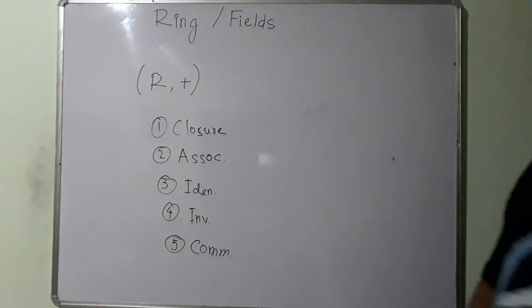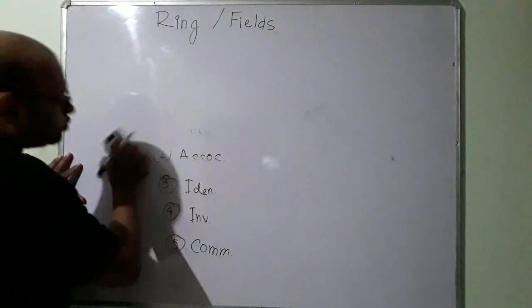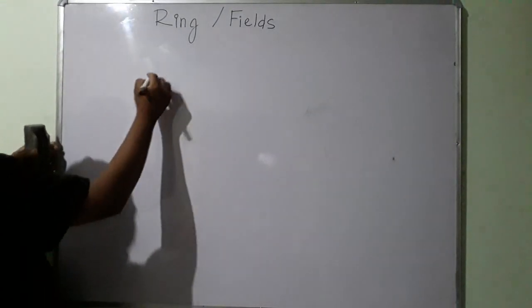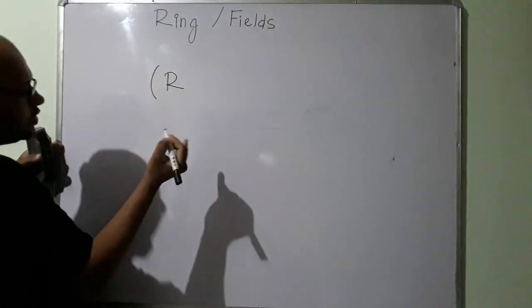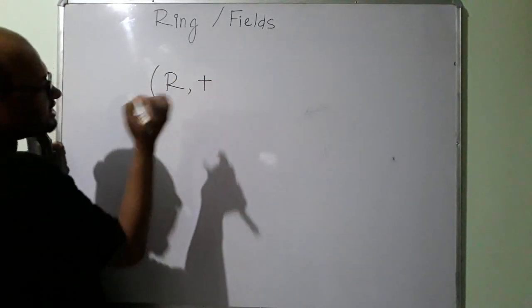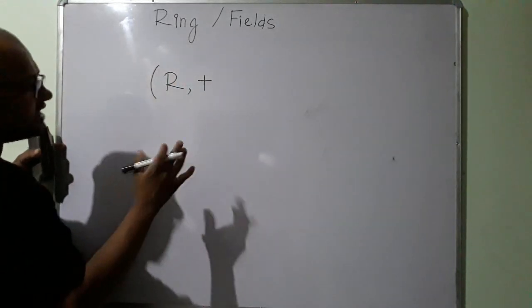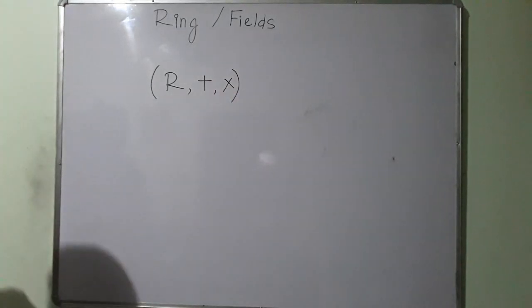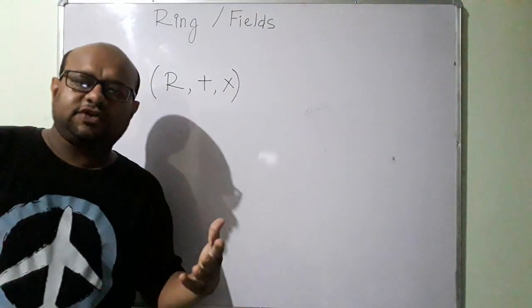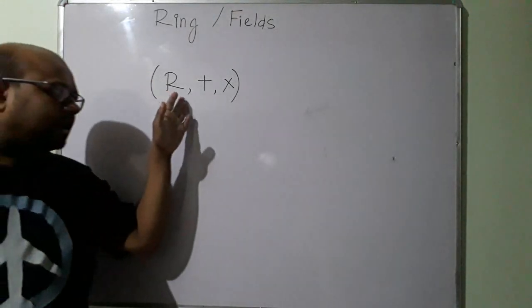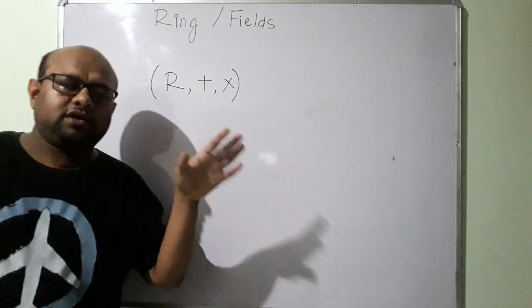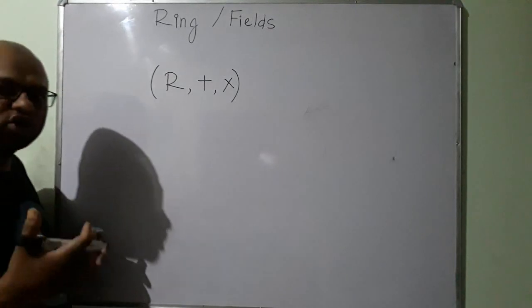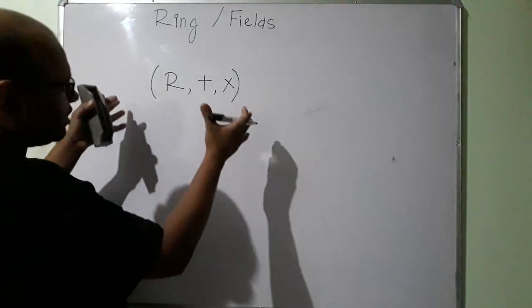So in this class, we are not going to take one operation. We are going to take two operations. In the sense, I am going to have this set once again. Then my first operation will be something. Here I am taking addition, and my second operation is something. Here I am taking multiplication, for example. So unlike the last video's content, in this video my set will have two operations working on it. Now this triple, in the last video we had an ordered pair. Here we have an ordered triple.